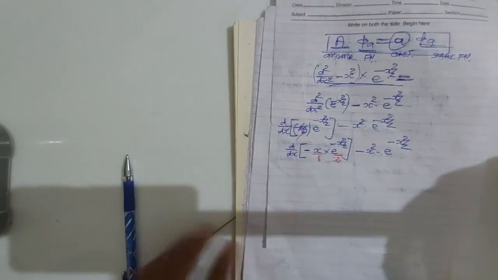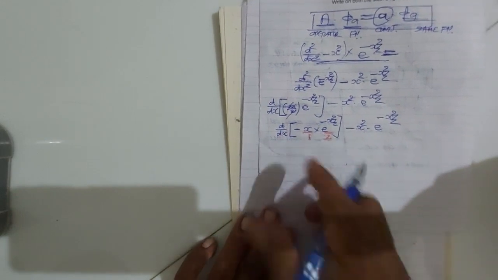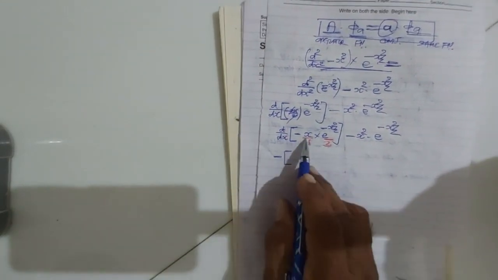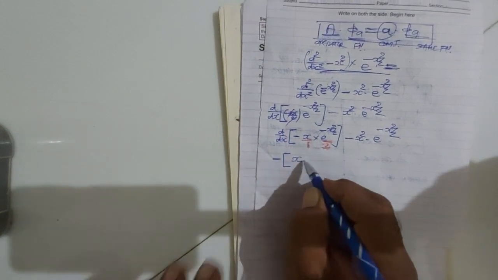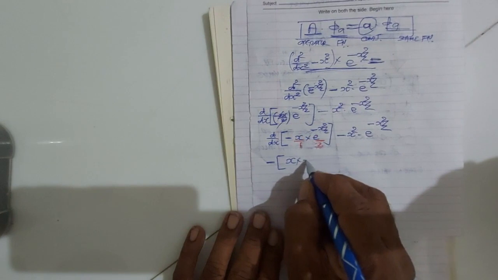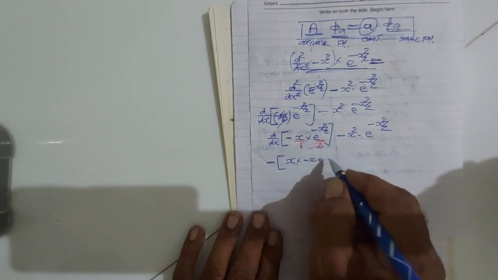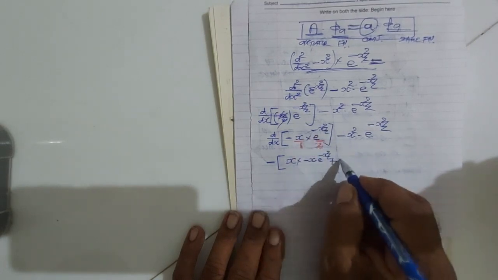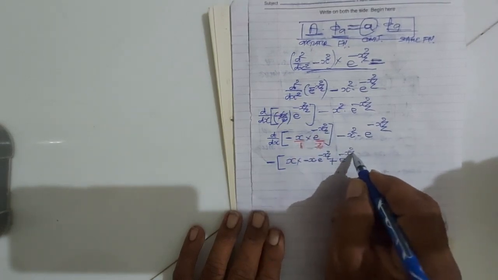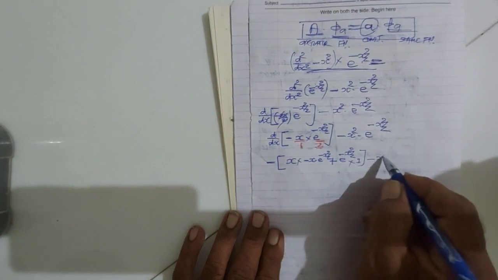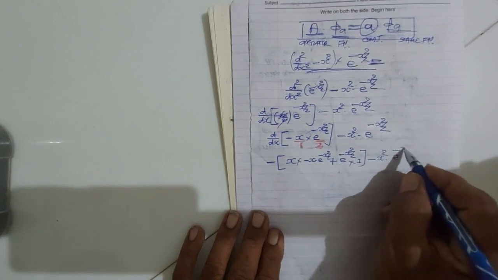So we have taken the first derivative, now the second derivative is left. When you take the second derivative, minus, okay, you keep x constant. If you keep x constant, the derivative of e raised to minus x square by 2 will be minus x e raised to minus x square by 2, plus e raised to minus x square by 2 you keep constant, so the derivative of x with respect to x will be 1, minus x square e raised to minus x square by 2.